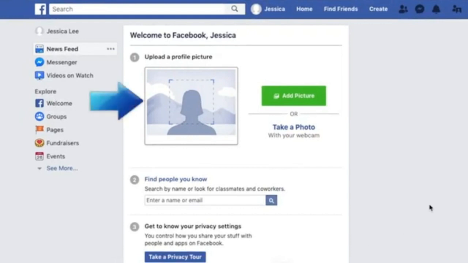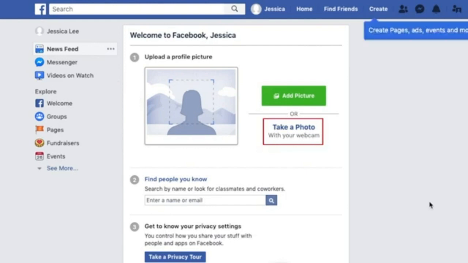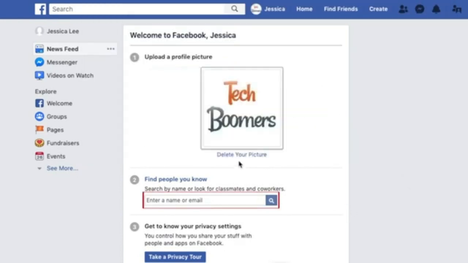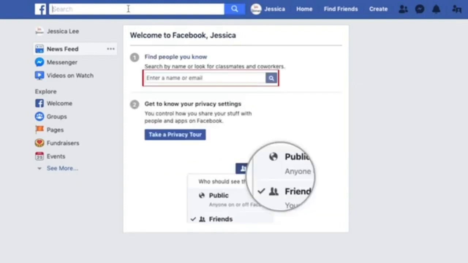To finish off creating your account, you can add a profile picture. Click Take a photo to snap a new picture using your computer's webcam, or click Add Picture to upload an image from your computer. After that, type into the search box labeled Find People You Know to search for people to add as friends.